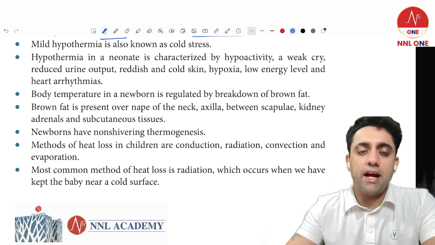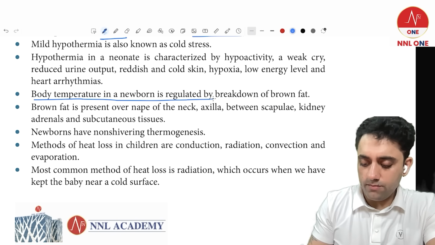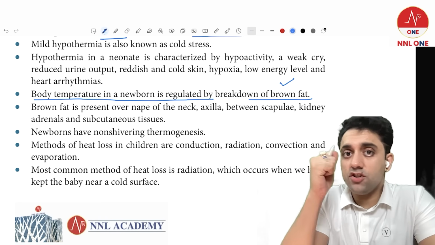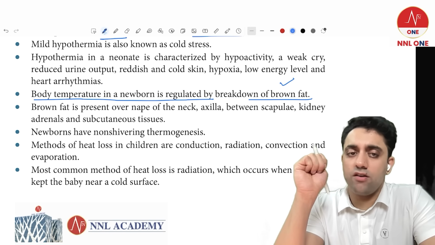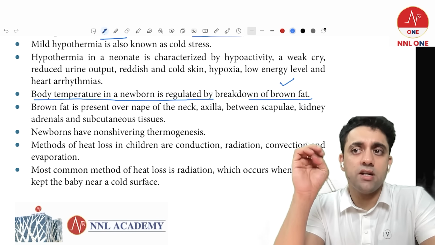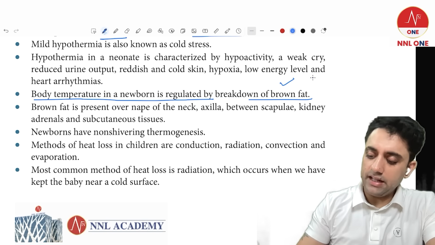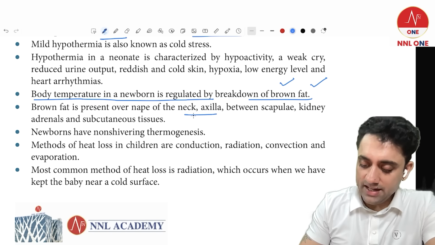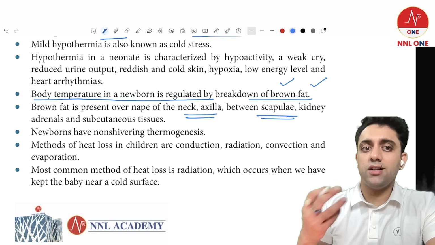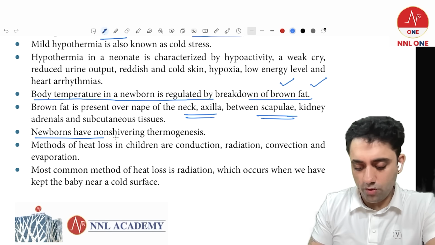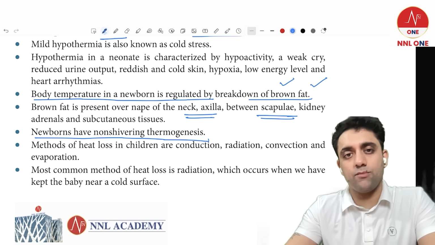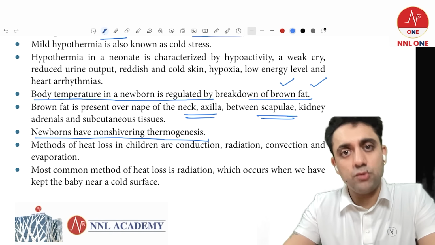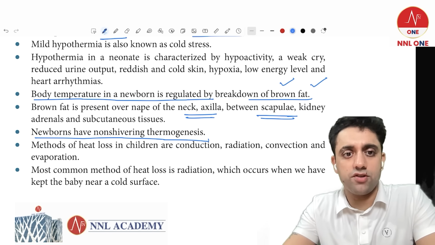And one more thing you should know: normally body temperature in a newborn baby is regulated by the breakdown of brown fat. Normally we can shiver, but a newborn baby cannot shiver because they do thermogenesis by the breakdown of brown fat. And the question is, where is the brown fat present? It is present at the neck, at the axilla, between the scapula, around the kidney and adrenal. So remember, a newborn baby has non-shivering thermogenesis.